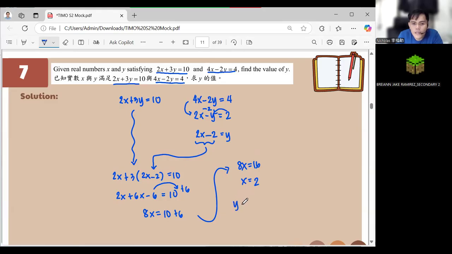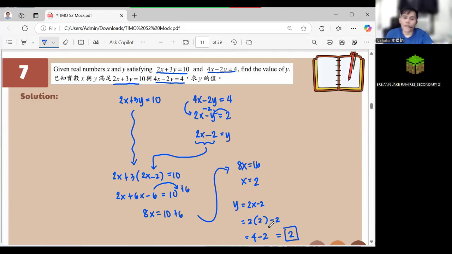Hence, our y is equal to 2x minus 2, which is 2 times 2 minus 2. And the answer is 4 minus 2, which is 2. As easy as that. Okay? And take note, there could be a lot of solutions in here. You can use the elimination method.